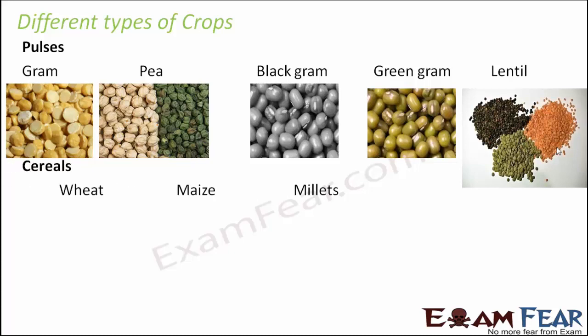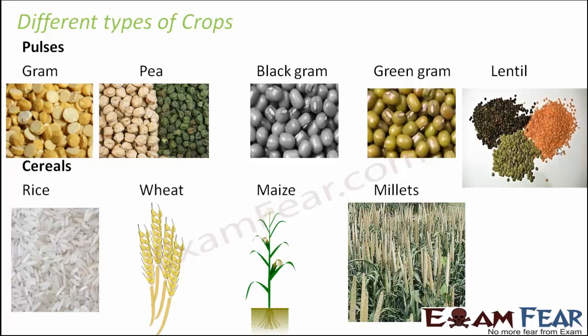Think of the cereals like rice, wheat, maize, millets. They form our staple food, like the rice which we eat, boiled rice, fried rice. The chapatis are prepared from the wheat flour, the corn of which we make a lot of different things. These are all obtained from these plants. Again, if you look at the rice grains, the grains of wheat, what are they? These are also nothing but seeds.